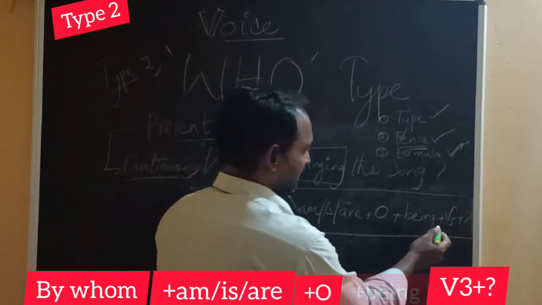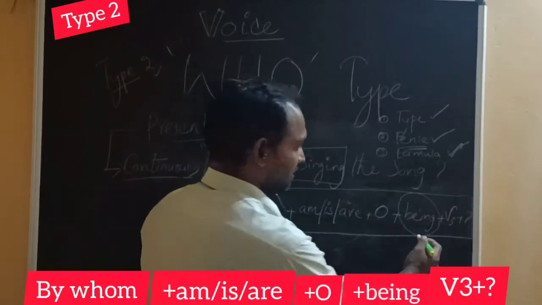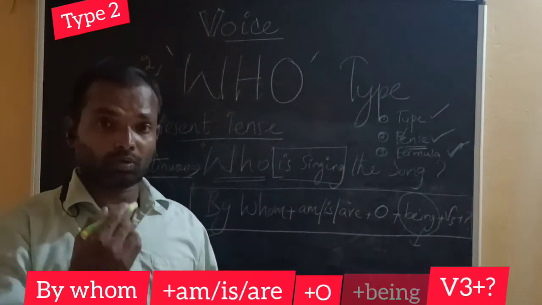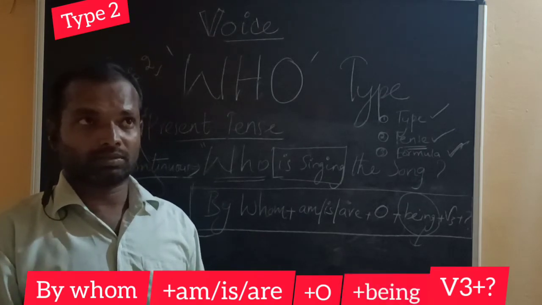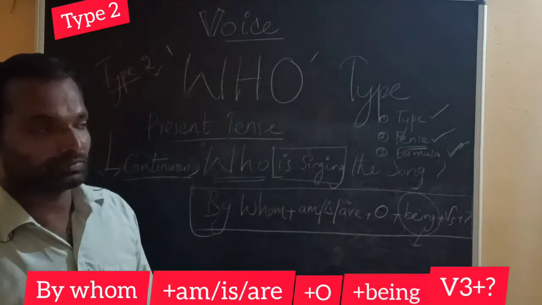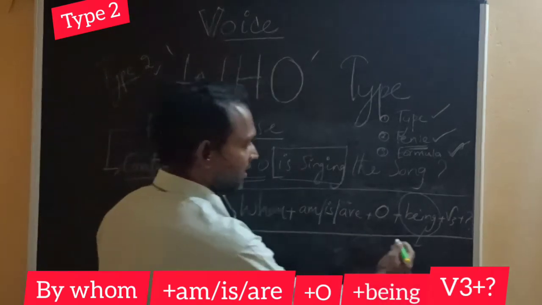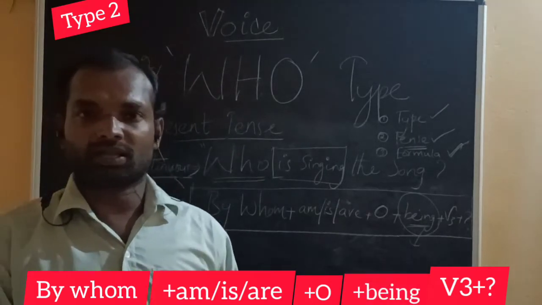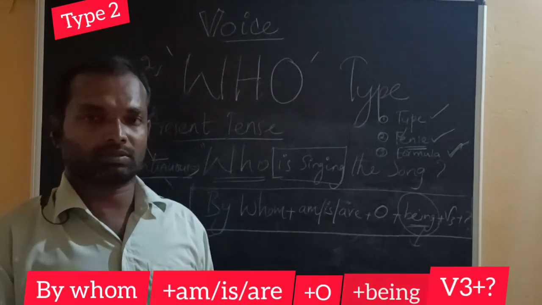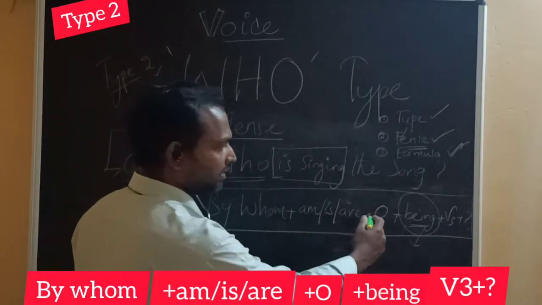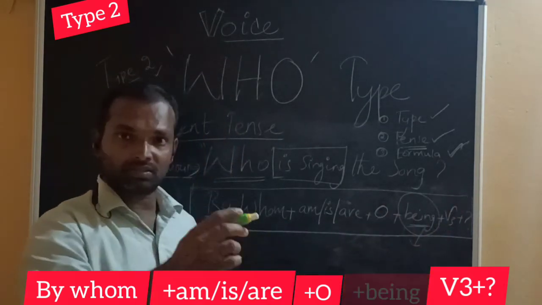We add being. Being denotes that a particular action is in progress, continuously taking place for some span of time, and it is in passive voice.